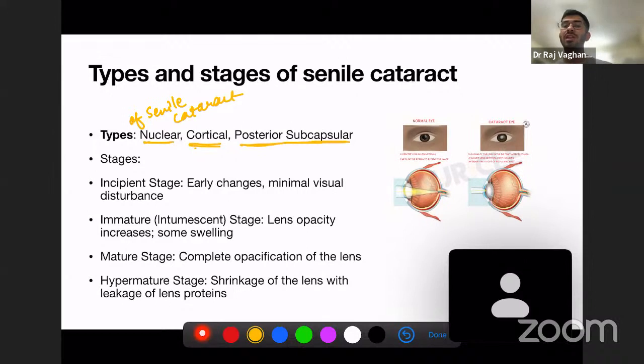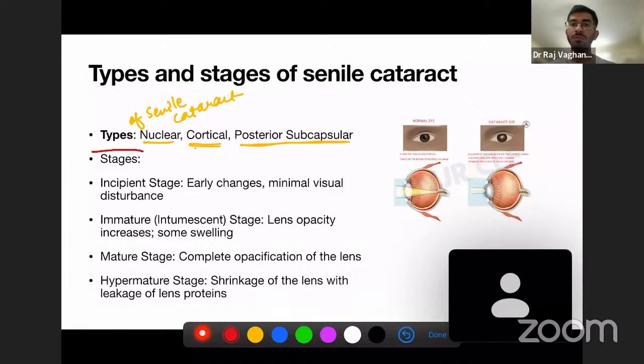You can see in the diagram over here, you can compare the normal eye with the cataract eye. In the cataract eye, there's cloudiness present, and in the normal eye, there's no cloudiness present. So that is the reason for the reduced vision. The cloudiness of the lens is the reason for the reduced vision in the cataract eye.